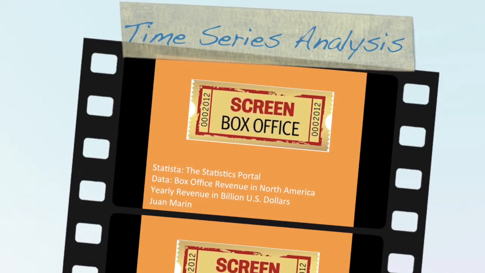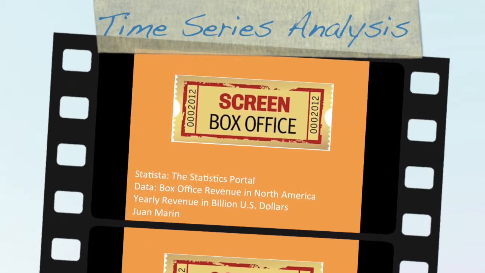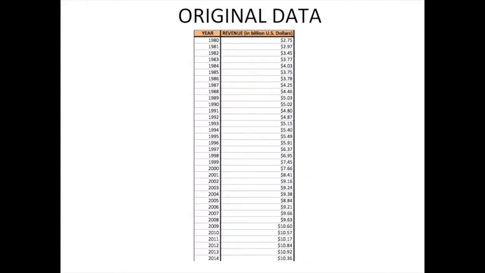My name is Juan Marin, and my time series analysis is based on the box office revenue in North America. This data comes from the statistics portal. Here is the original dataset with a yearly period on the left column that goes from 1980 to 2014, and on the right column is the total revenue for each year in billion US dollars, and the total count for this dataset is 35 observations.